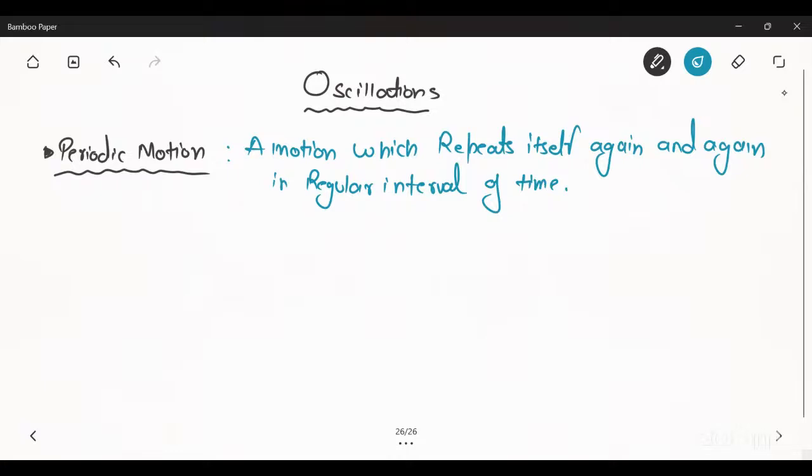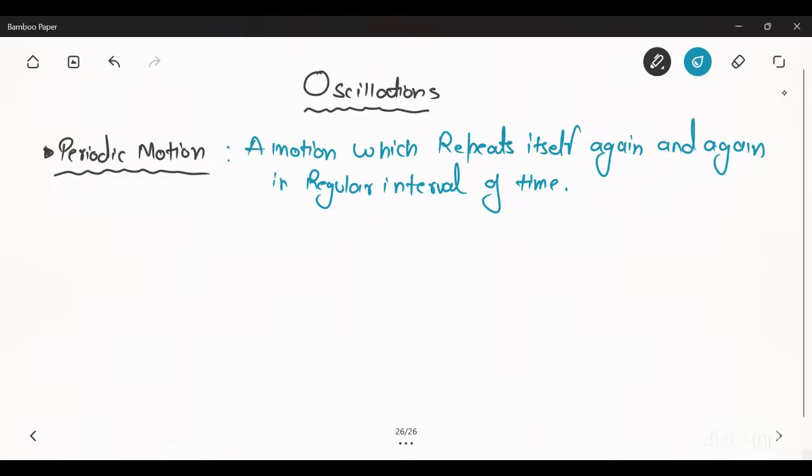Like the motion of a minute hand of a clock, the motion of a planet around the sun, and like you are going to school daily. This is also periodic. You are coming to class daily. This is also periodic. All motions which repeat themselves in a regular interval of time are known as periodic motion.